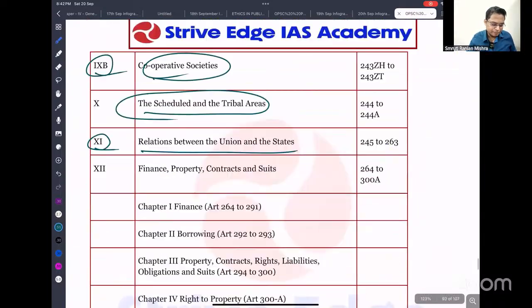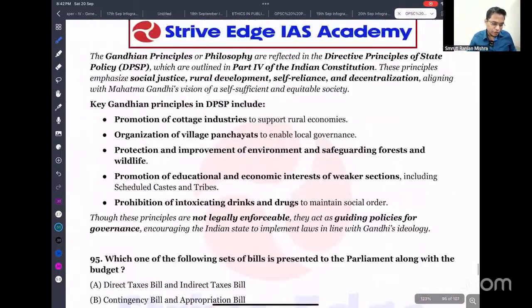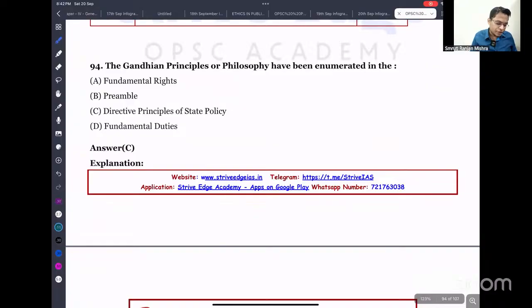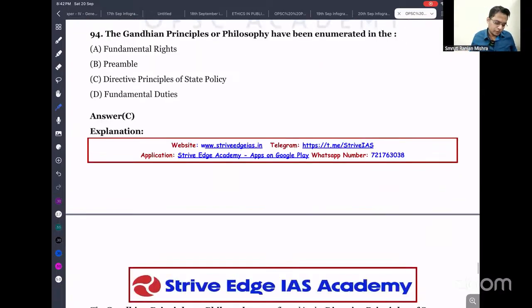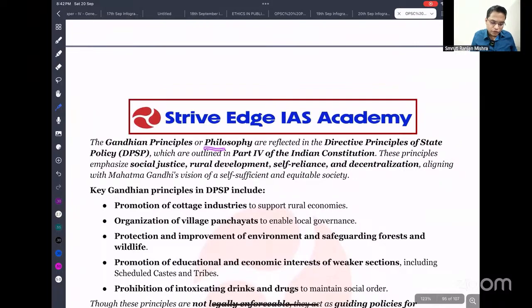Let's move ahead. So the next important question is: the Gandhian principle or philosophy has been enumerated in which? It is enumerated in the Directive Principles of State Policy. I think you know that the Directive Principles of State Policy can be classified into three categories. The first is Gandhian principles, second is liberal principles, and third is Marxist or socialistic principles. The Gandhian principles or philosophy are reflected in the Directive Principles of State Policy, which are outlined in Part 4 of our Constitution.